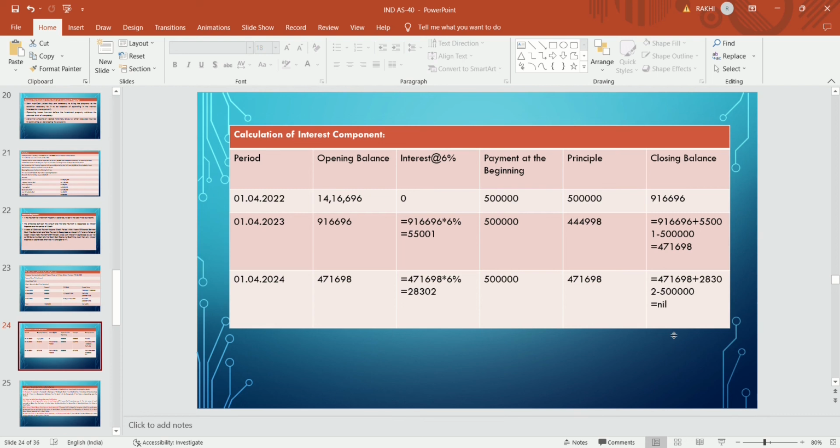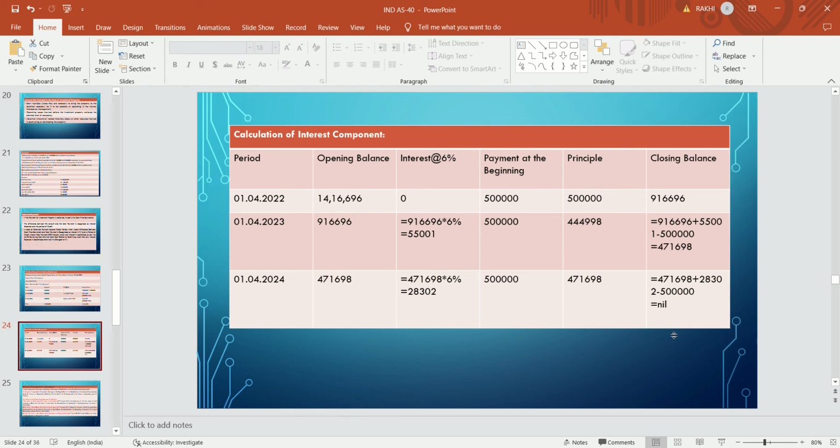In the next year the opening balance will be 9 lakh 16,696, on which the interest component at the rate of 6% gives rise to 55,001. On 5 lakhs minus the interest component, which is the principal amount, the closing balance will be 9 lakh 16,696 plus the interest part minus the payment part, that is the remaining balance 4 lakh 71,698, and the closing balance becomes the opening balance in year 3.